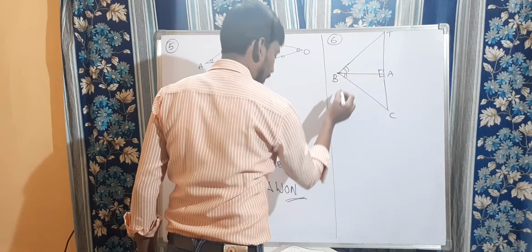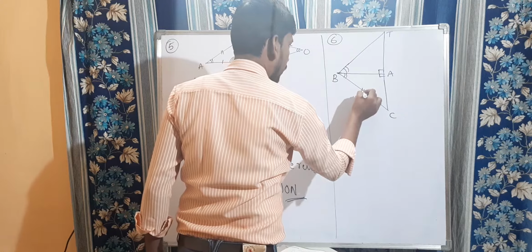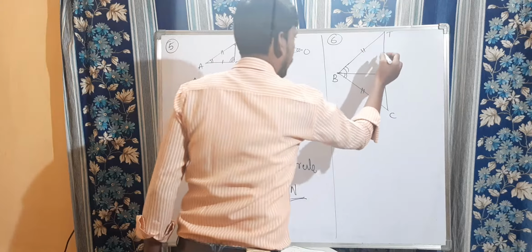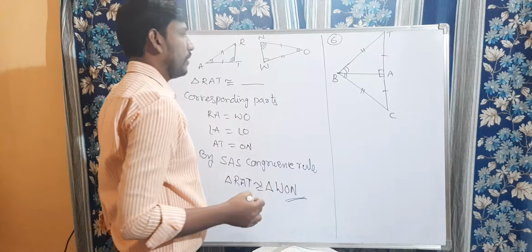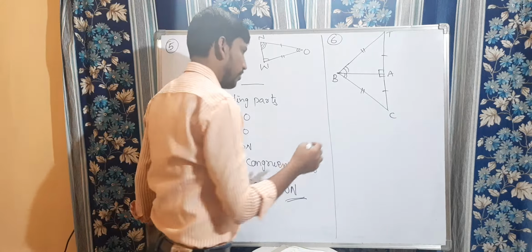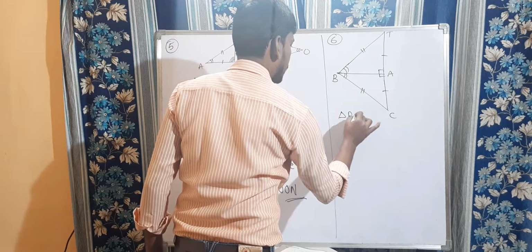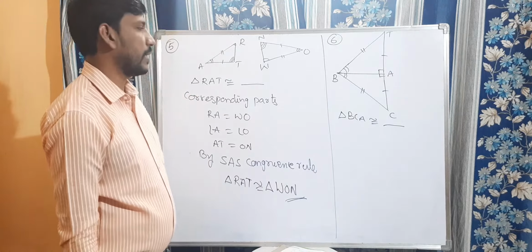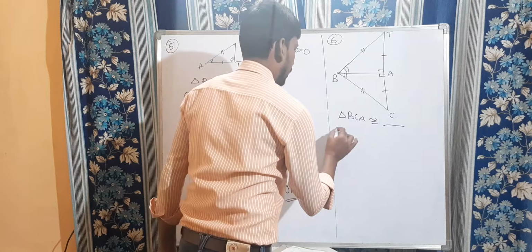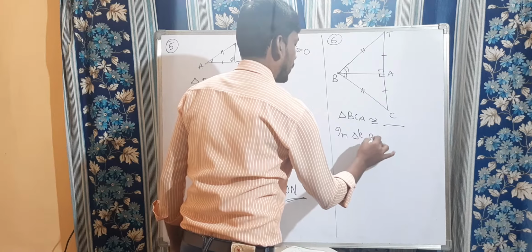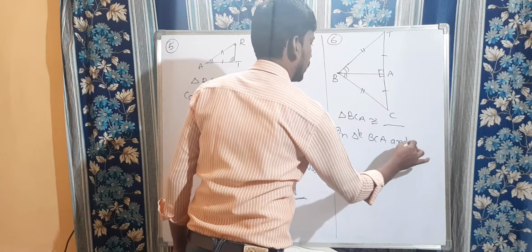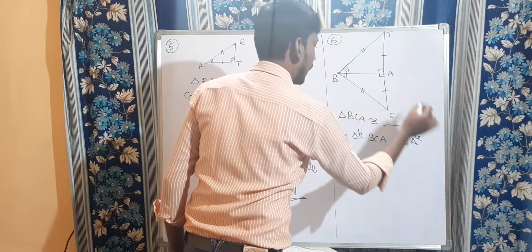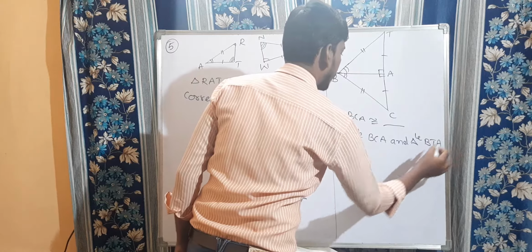This is an equal angle, these two are equal sides. Now they are asking, write the triangle BCA. Triangle BCA is congruent to which triangle? Right, children? What are the corresponding parts here in these two triangles? In triangle BCA and triangle BTA. Clear?